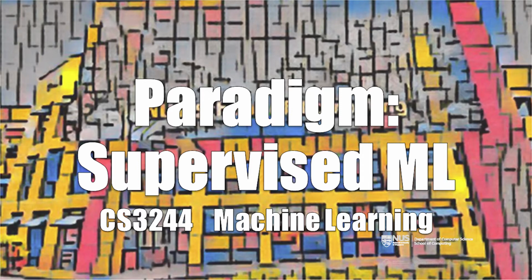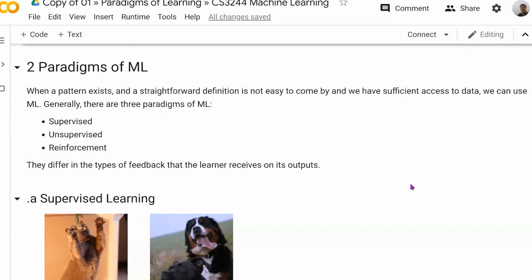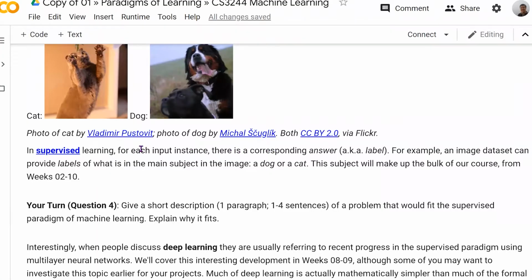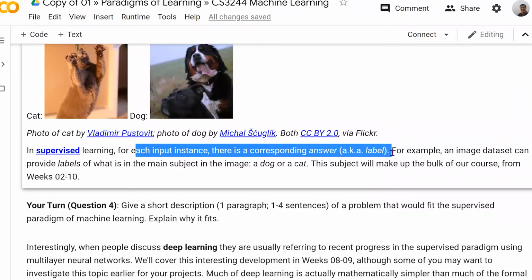So now I'm going to talk about different paradigms of machine learning. What we've just talked about is the supervised paradigm, and there are 3 different types, which we are going to allude to a little bit more through this lecture. Supervision means basically that there is a corresponding answer, a y value, for each input instance, right?